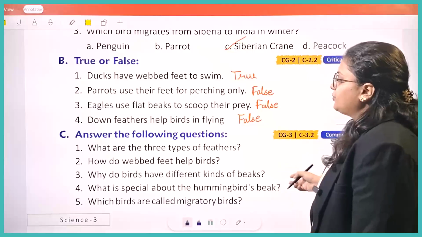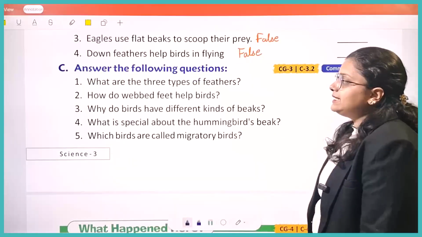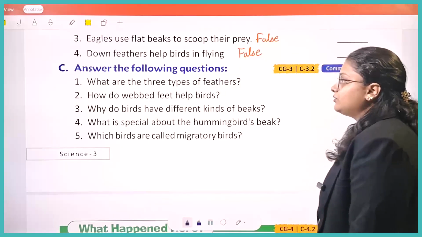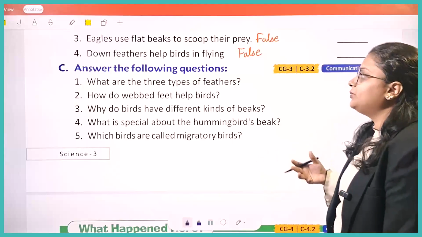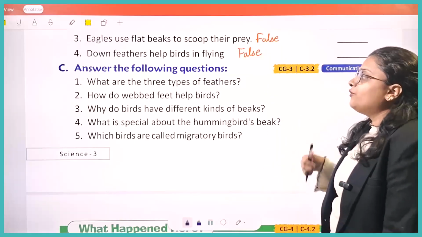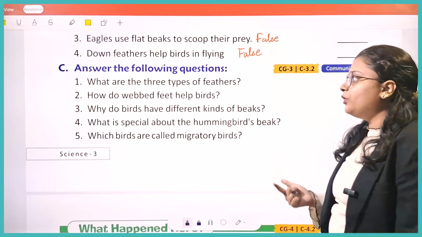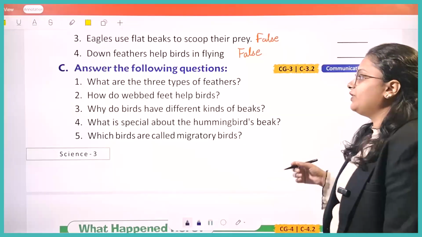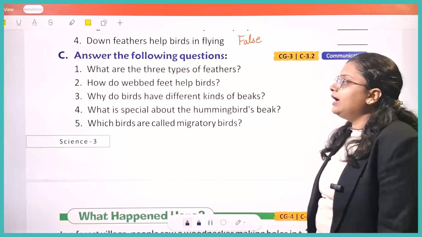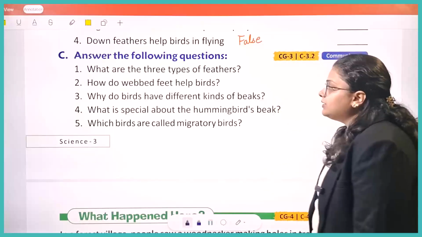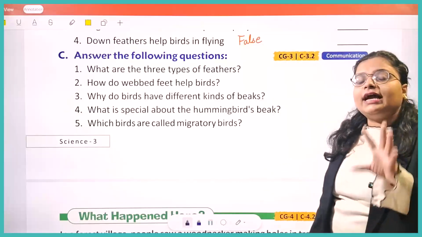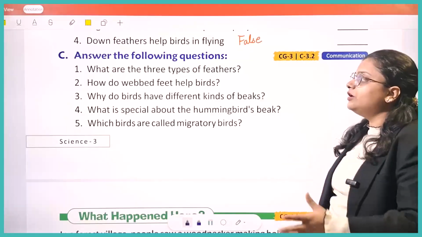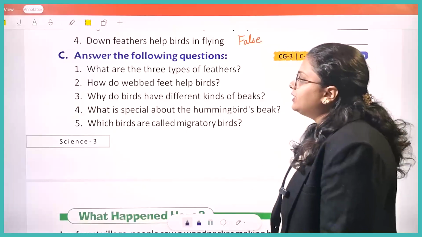Okay, so next we have C. Answer the following questions. First, what are the three types of feathers? So what are the three types of feathers that birds have? Kids, first they have down feathers, then they have body feathers, and then they have flight feathers as well. Okay, these are the three types of feathers that are present. Then we have, how do webbed feet help birds? These webbed feet actually act like paddles. ठीक है, paddle की तरह they work and it helps the bird to swim. Okay, it is helping in swimming.